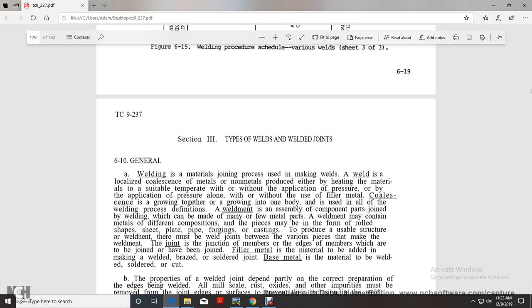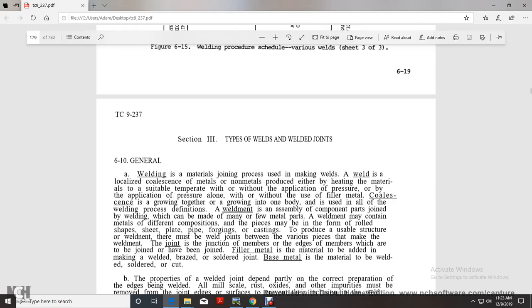Alright, section 3, types of welds and joints. Welding is a material joining process that makes a weld with localized coalescence of the metal or non-metal, produced either by heating the material to a suitable temperature, with or without the application of pressure, or by the application of pressure alone, with or without the use of filler metal, with the parts growing together into one body. It is used in all of the welding proper definition.